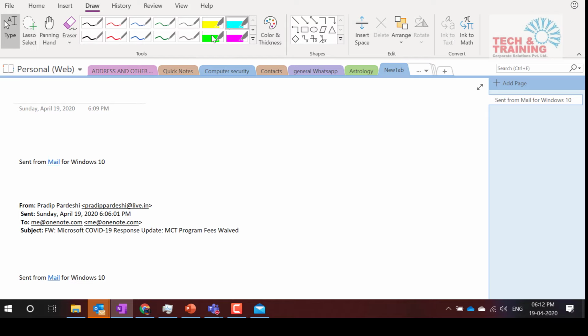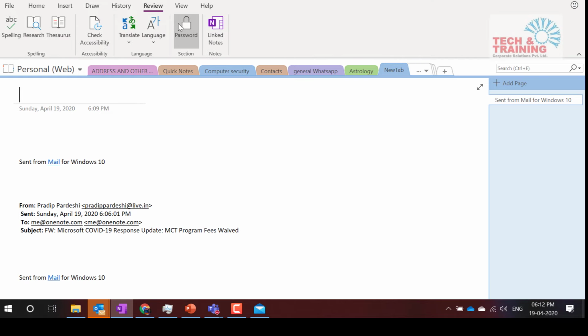Then we have this drawing pane. You can draw different diagrams while you are working on OneNote. Draw and history are very important. And Review also has something which is password protection. You can protect any particular section with a password that you manage yourself. I'll take up a few questions, and then I have one more section, working with Outlook and OneNote, and then I'll move on to mobile.